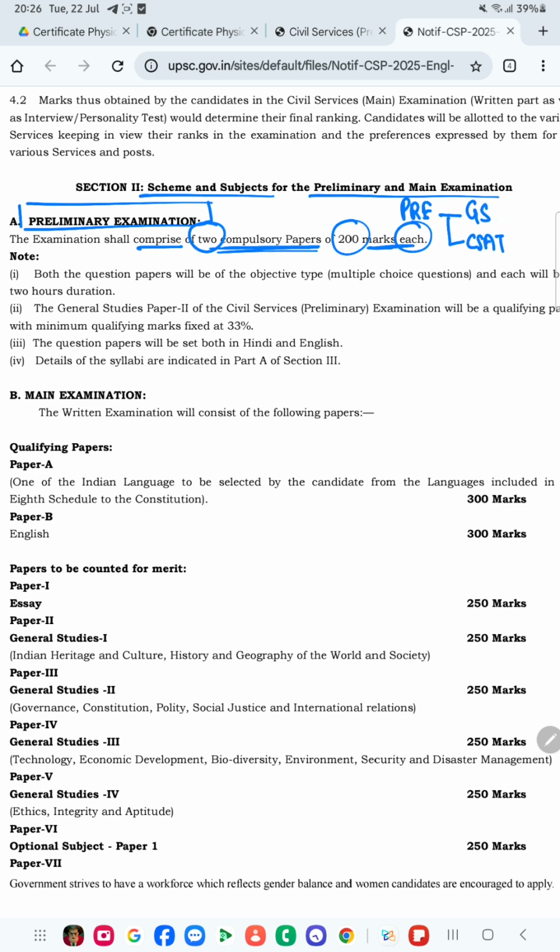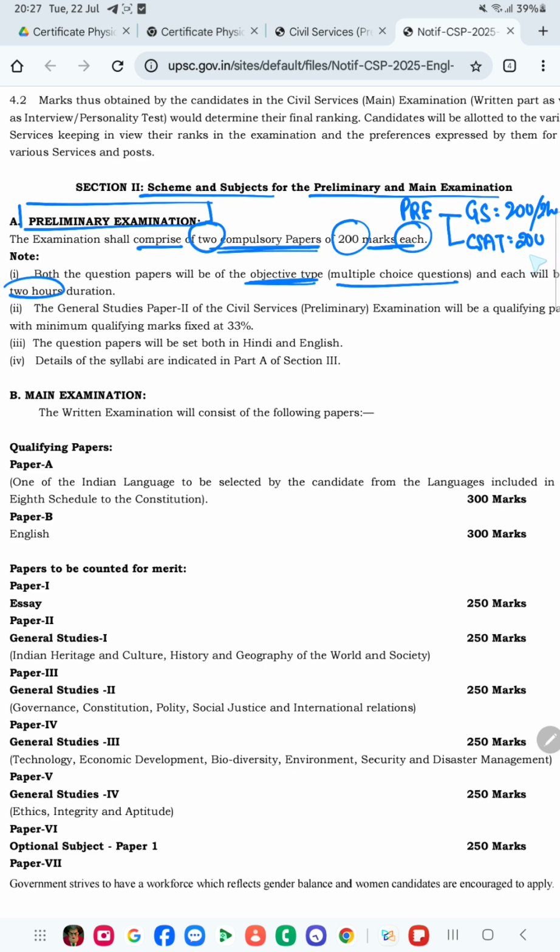So GS is of 200 marks. This is also 200 marks. You will see that all the questions are of objective type. You can see here it is objective type, which is called multiple choice questions. Also, each paper is 2 hours. Okay, the other thing is it is 2 hours each.